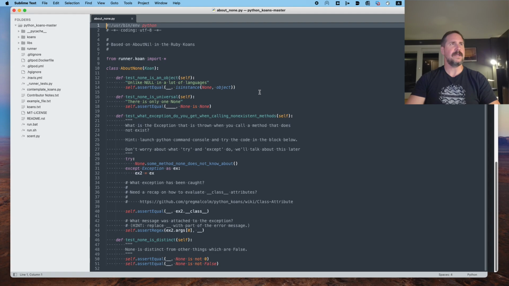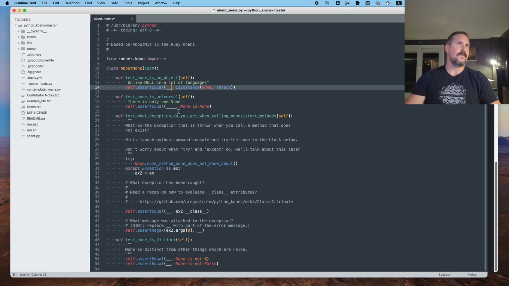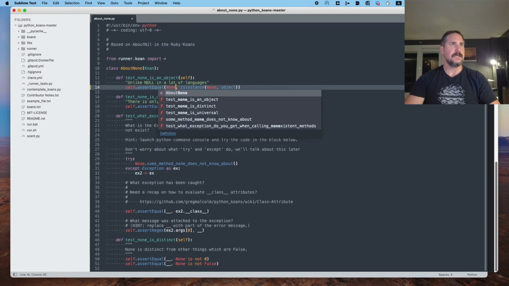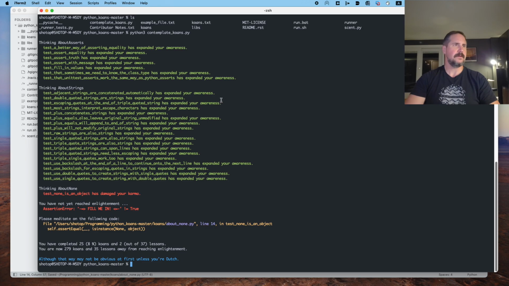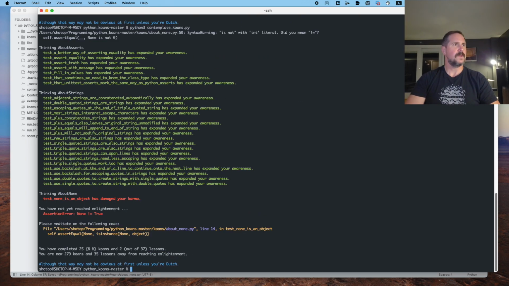So None being an object, it's a structure with maybe some abilities to do things, and it has some characteristics about itself. That's typically what an object is. Unlike null in a lot of languages. Okay, self.assertTrue isinstance. Let's say maybe assertion None is an instance of object. Let's run that and see what it does. All right, so that seems to be incorrect.